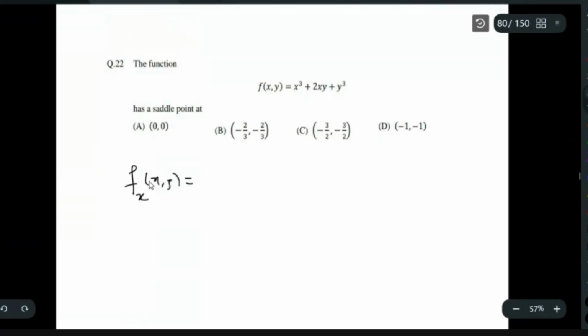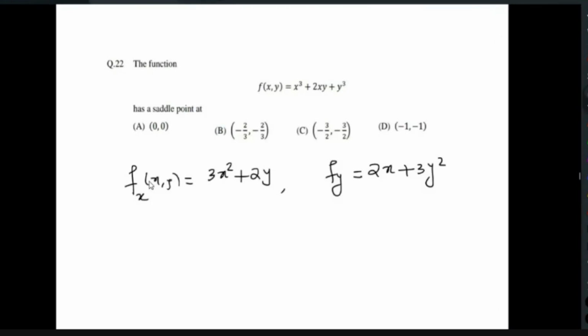It is 3x squared plus 2y, right? Okay. Now again you have f_y. What is that? f_y is 2x plus 3y squared. Now both you have to equate to 0, right?